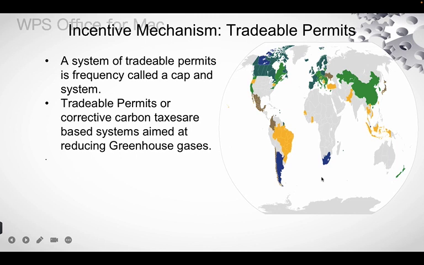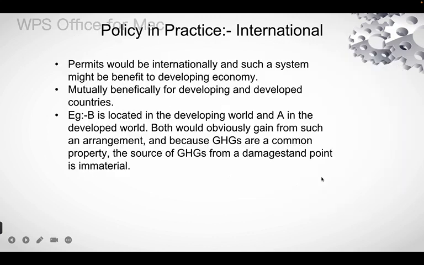Incentive mechanism or tradable permits. A system of tradable permits is frequently called a cap and trade system. Tradable permits or corrective carbon taxes are incentive based systems aimed at reducing greenhouse gases.